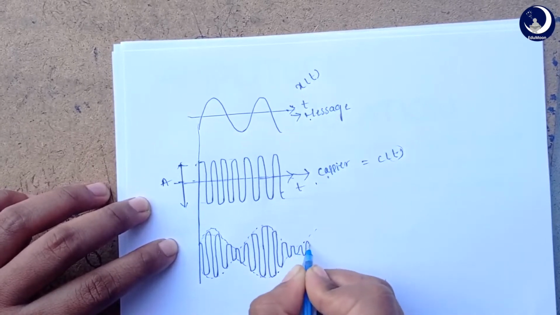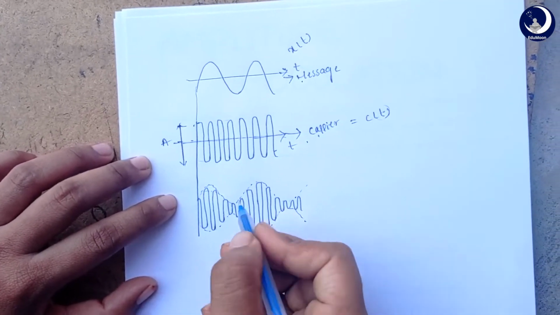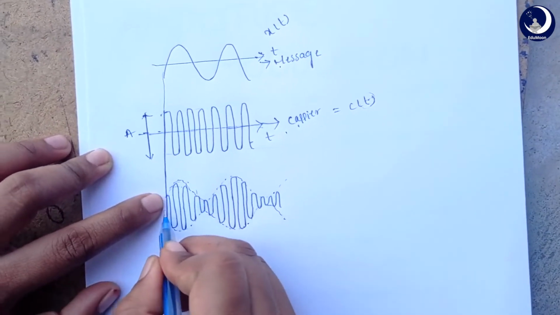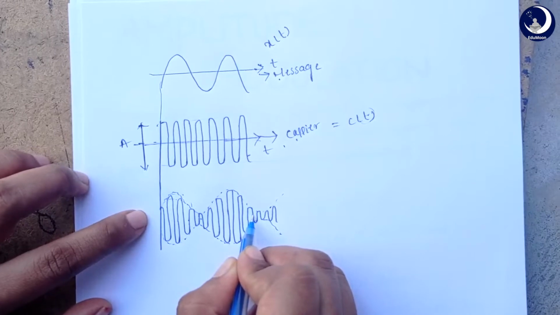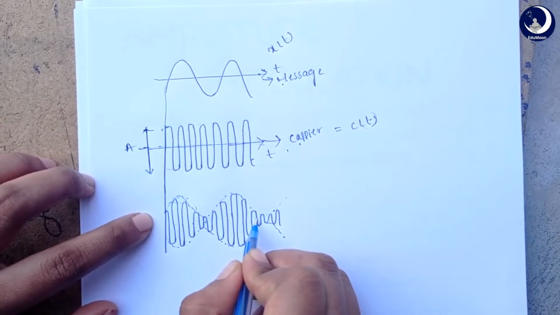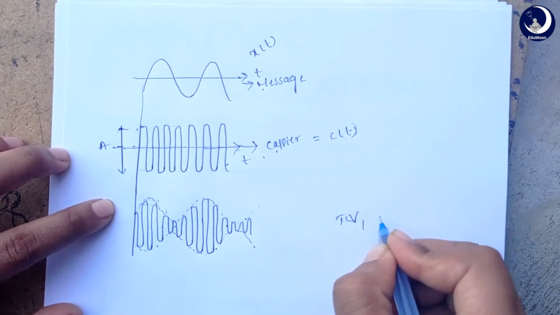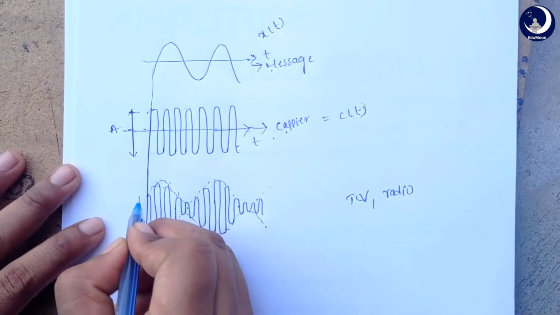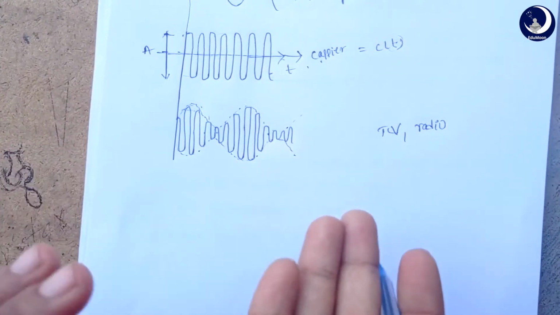That means our information is carried in the amplitude variations, and if you observe, the amplitude varies but the frequency remains constant. Amplitude modulation is mostly used in TV and radio broadcasting. Now, how is the amplitude varied? Let's see.